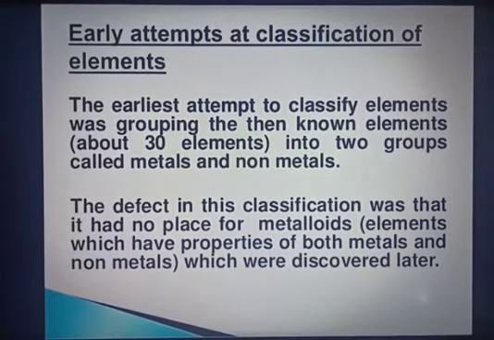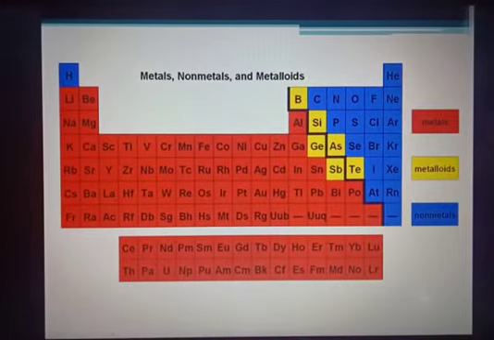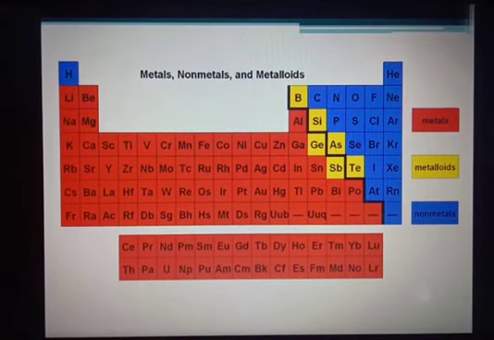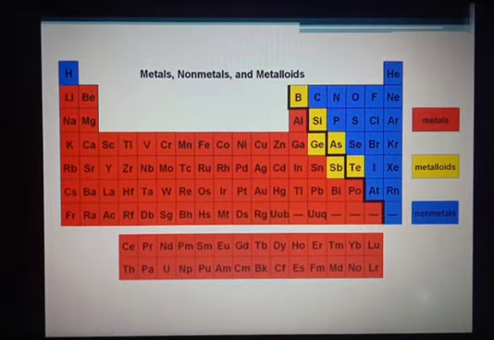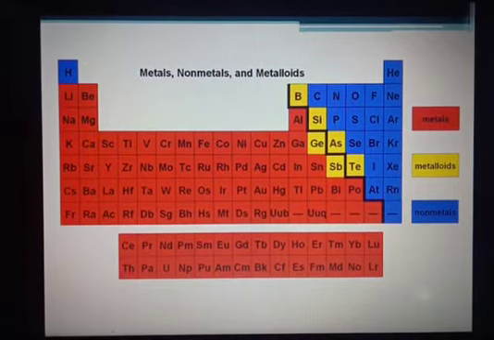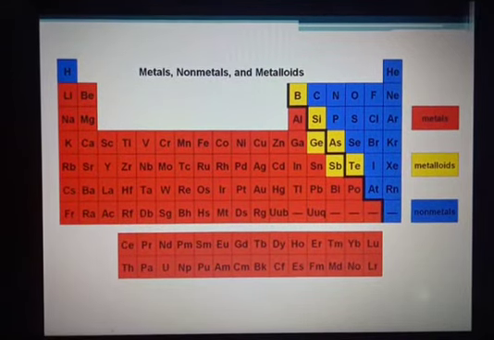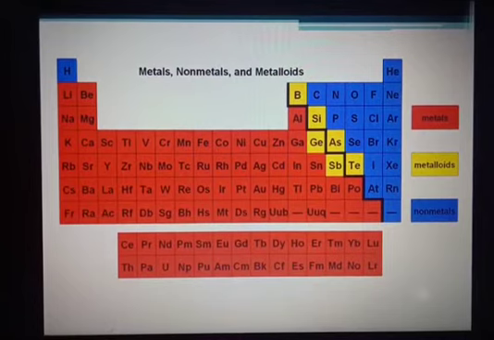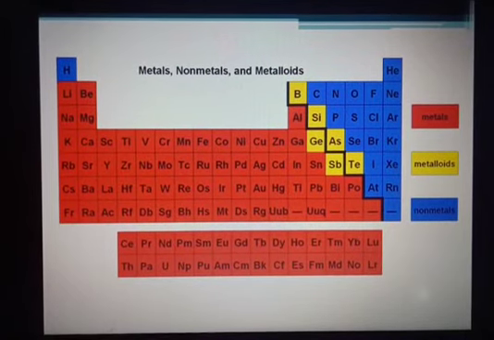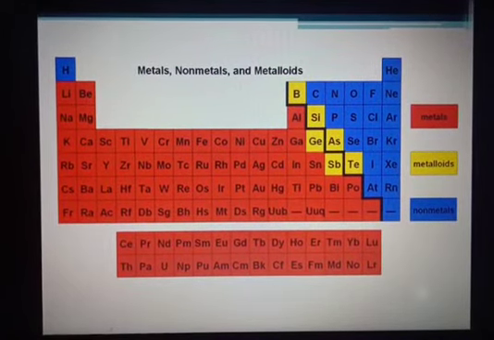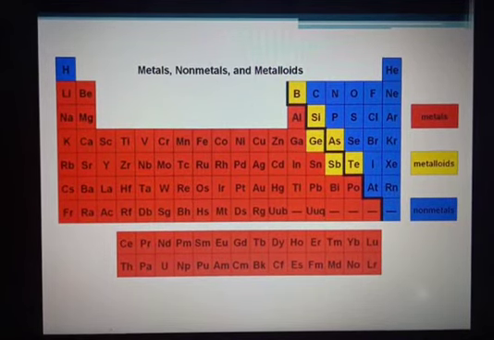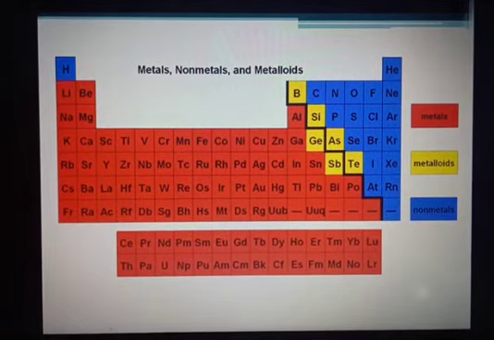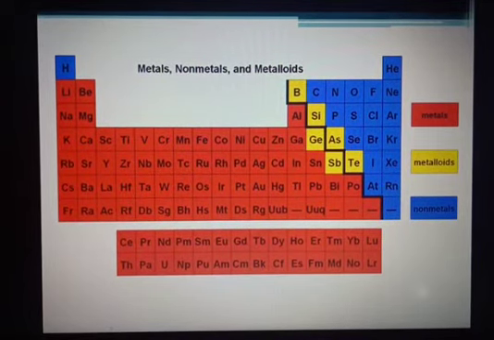So I'll show you the periodic table. This is the periodic table where you can see that it's been differentiated into three portions: red, blue and yellow. The red portion, they are metals. The blue one is non-metals, and the stair step in between them both, the yellow one, is metalloids. Okay, so this is, children, the 118 elements, which have been categorized into metals, non-metals and metalloids.